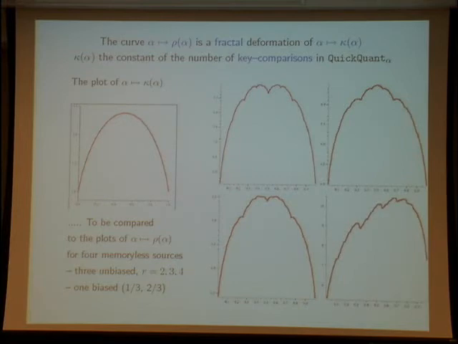So you see in all the cases that rho alpha is a sort of fractal deformation of the first curve here. This curve here is a sort of fractal deformation of this curve, and of course, what is interesting here is that we have no more the maximum complexity.